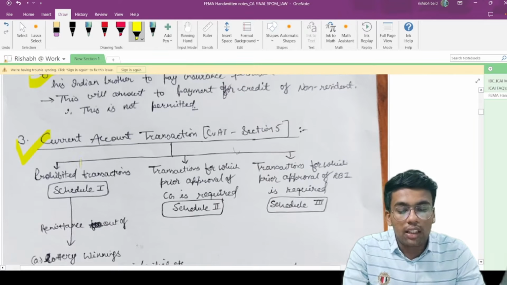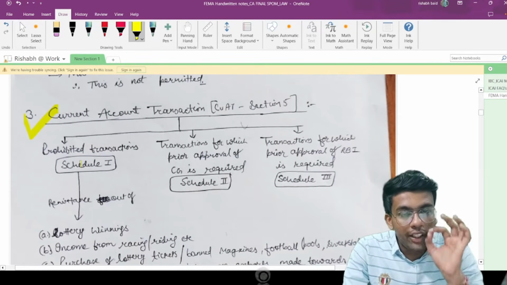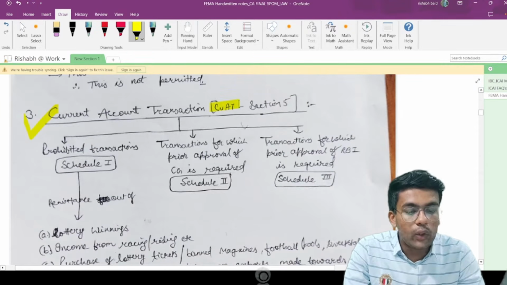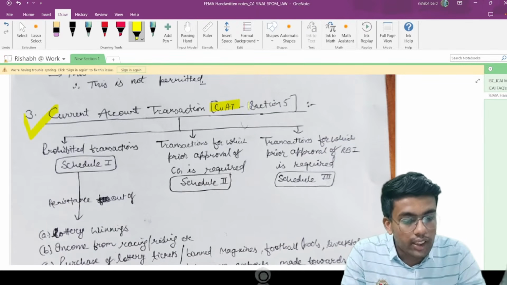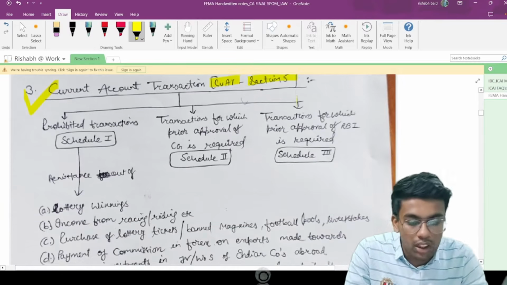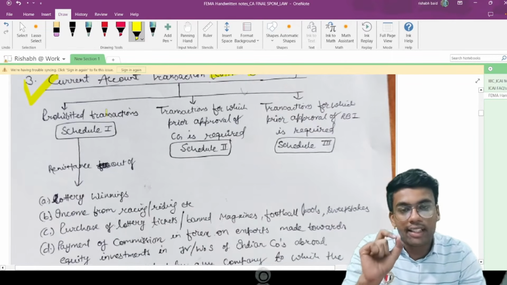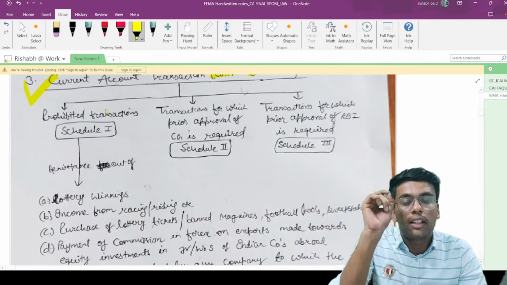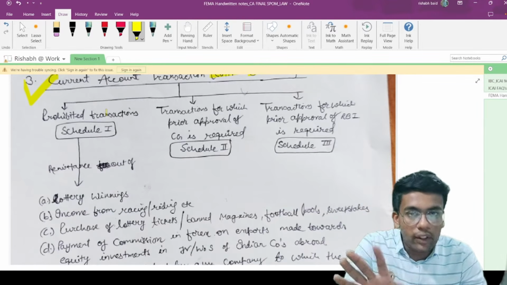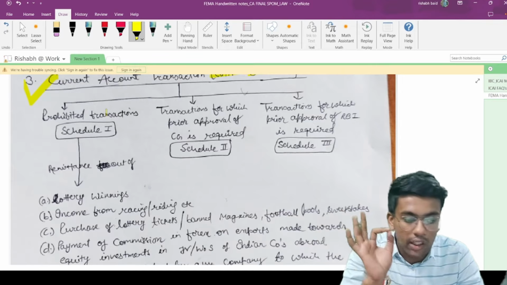Now move on to the current account transactions. So we will call it CAT. CUT is current account transactions, CAT is capital account transactions. So for current account transactions, Section 5 talks about 3 schedules. It has given 3 schedules. Schedule number 1 talks about prohibited transactions. Matlab, these are the transactions which you cannot undertake even if these are current account transactions.